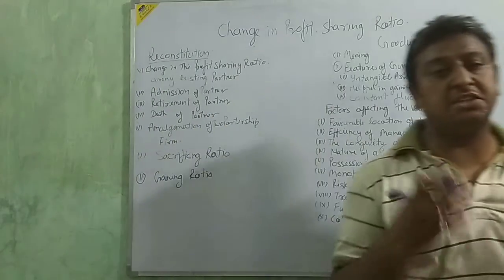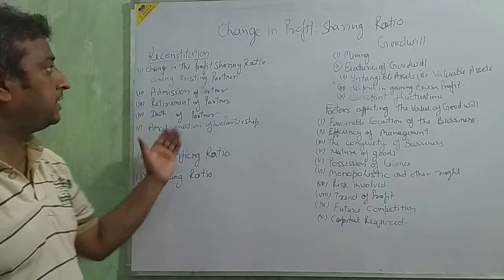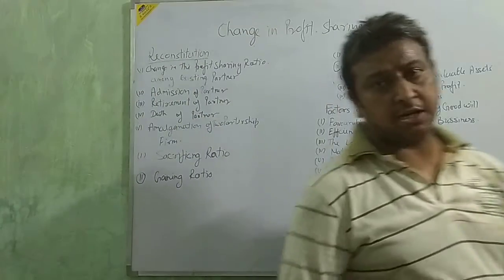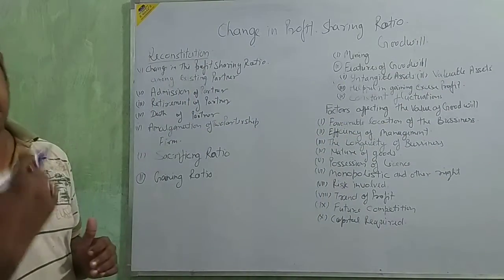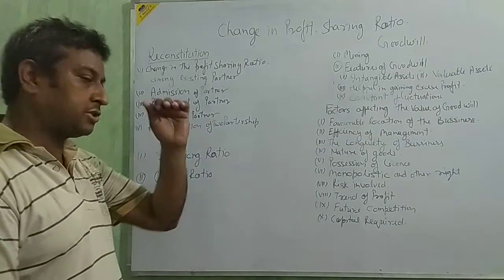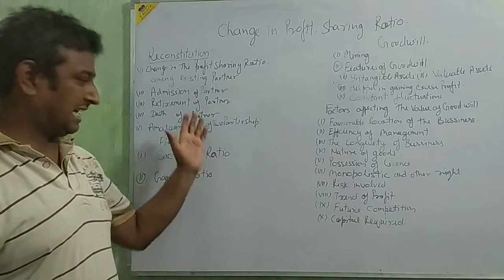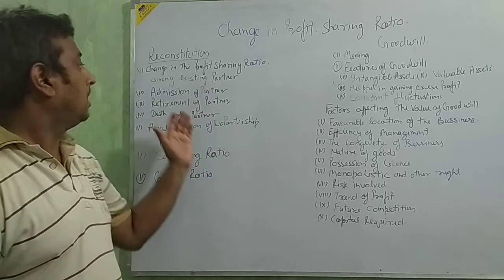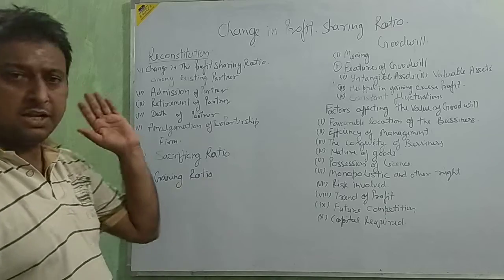Next, admission of partner. When the firm needs any partner in its business, then the profit sharing ratio will change, because a new partner will come, and then the profit sharing ratio will change because of the coming of the new partner. The situation is different there. When the partner comes, we calculate the new profit sharing ratio on a different system. But at the time of admission of any partner, the profit sharing ratio will change.